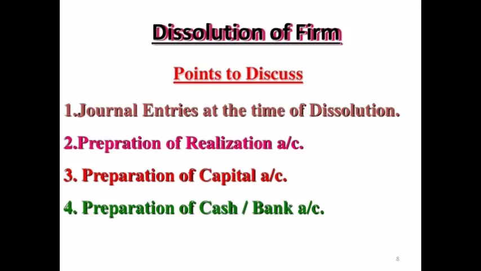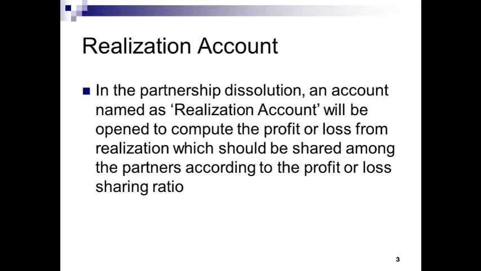Normally there will be two types of questions in dissolution. One is for preparing the journal entry, or the other is for preparing the necessary ledger accounts. When it is said to prepare the necessary ledger accounts, we have to prepare a realization account, partners' capital account or a cash and bank account, or if any partner's loan is there, we have to prepare the partner's loan account also. Is it clear, everyone?